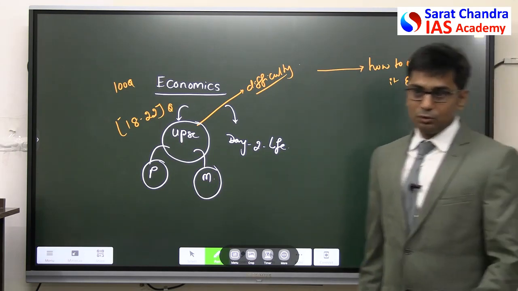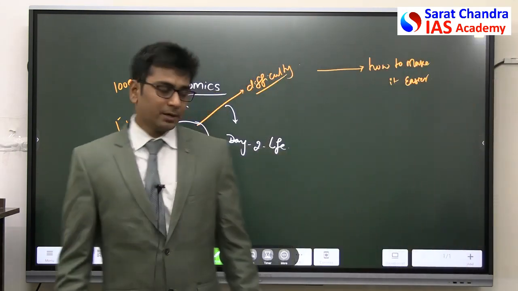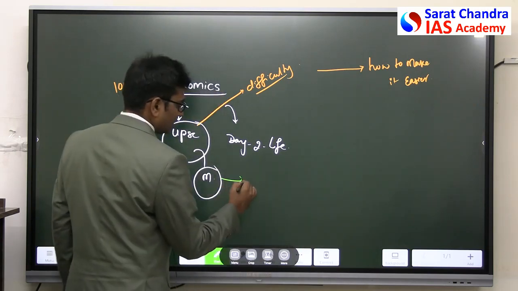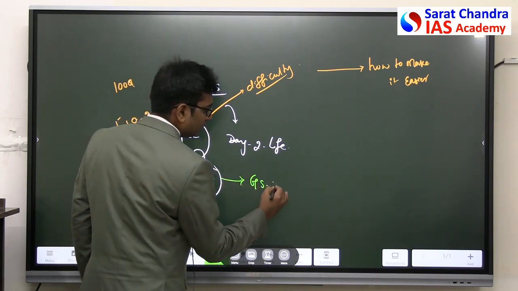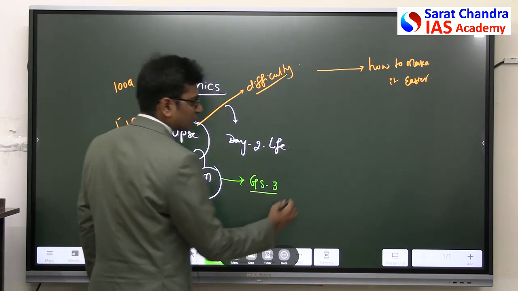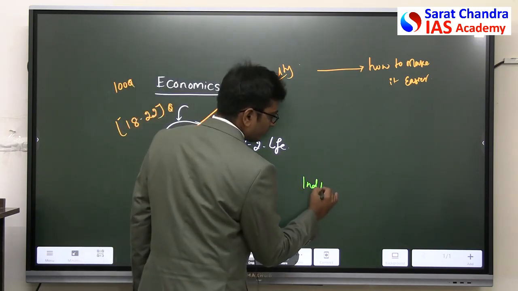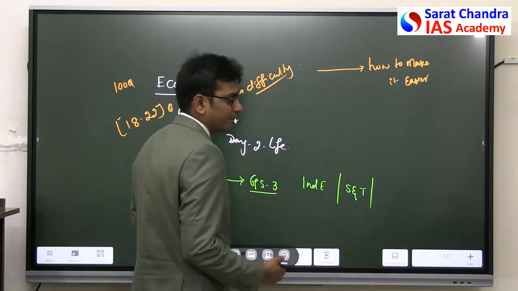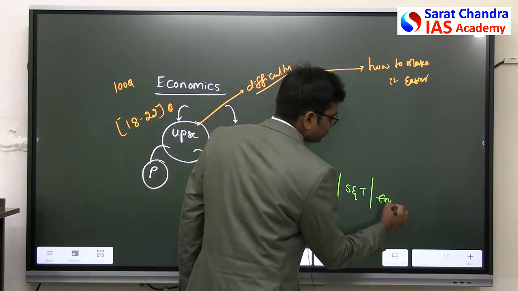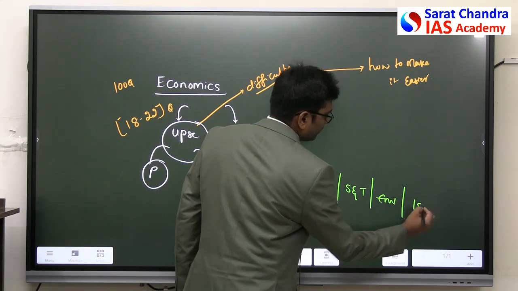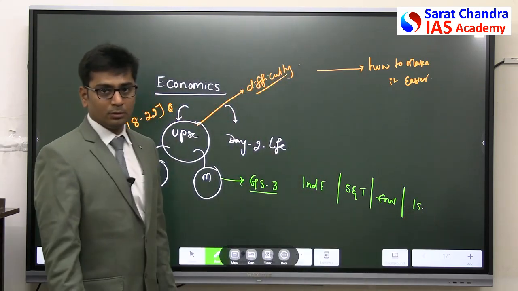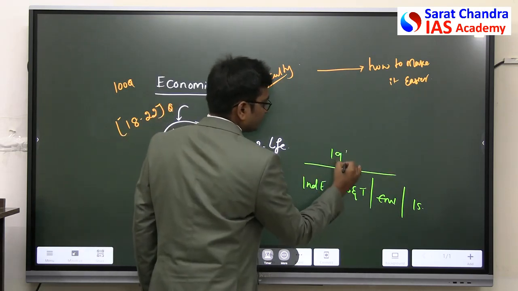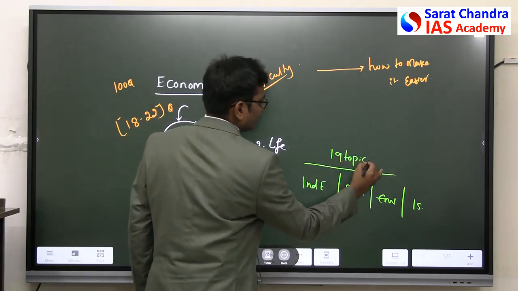In the mains, you all know that economics comes under GS paper 3. In GS paper 3, you have 4 components. First one is Indian economy, followed by science and technology, followed by environment and ecology, followed by internal security. Out of all this, there are 19 topics in mains syllabus in GS paper 3.